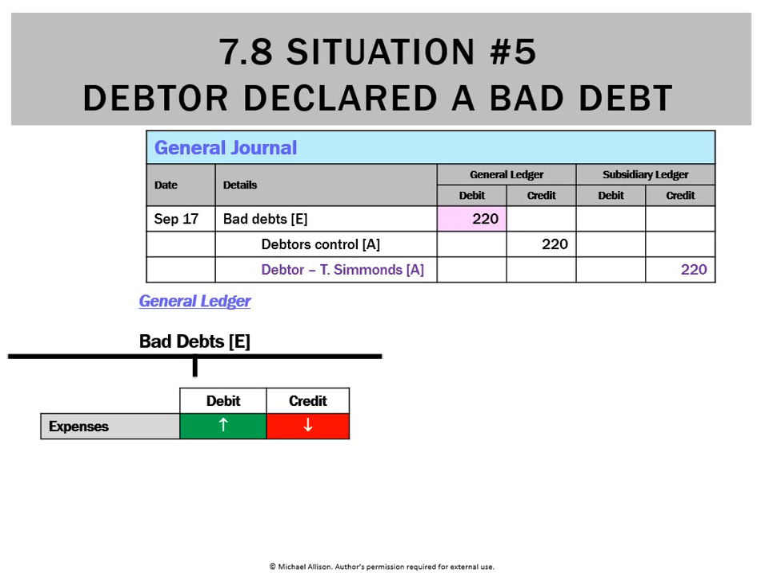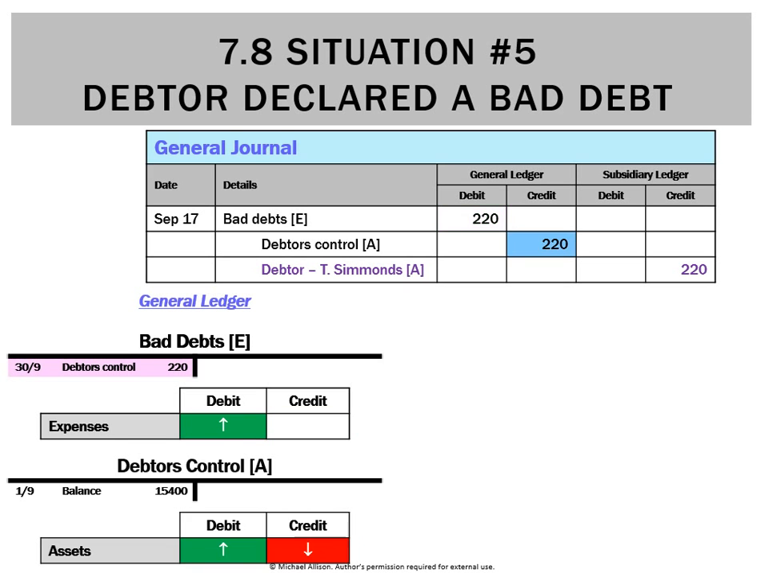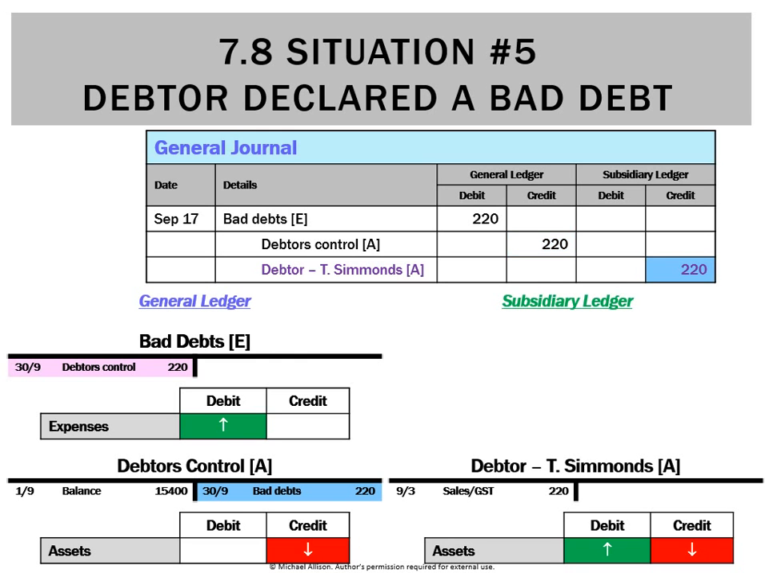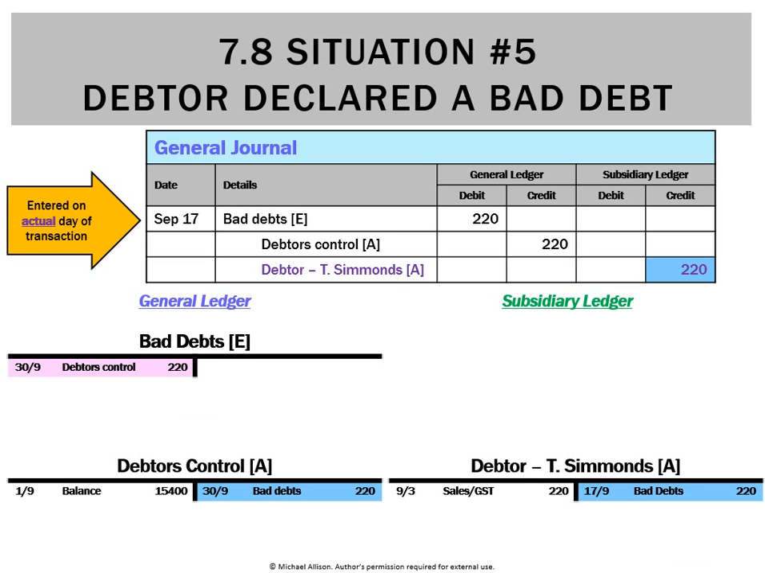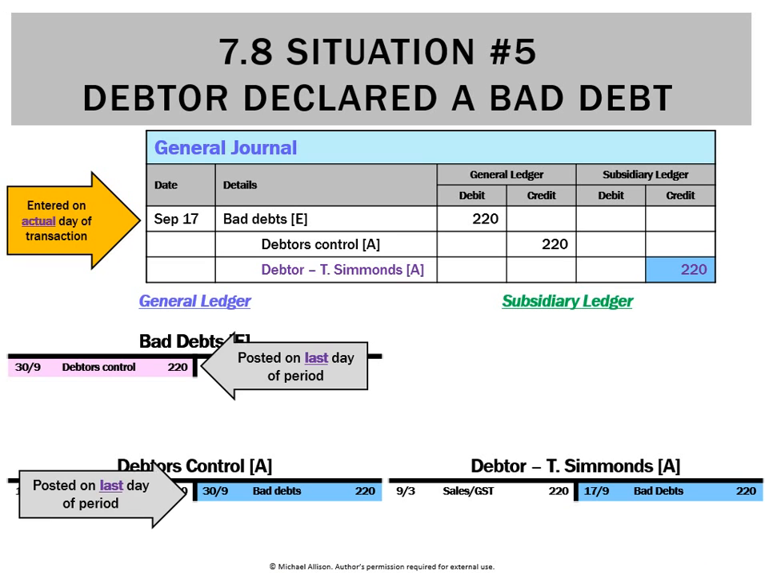So in the general ledger, we've got a debit to bad debts, which is going to be an expense going up. We've got an asset going down called debtors control. So when assets go down, that's a credit. So debtors are going to go down because we're writing off this debt. And lastly, we'll need to go to the subsidiary ledger and make a credit into T. Simmons' ledger like so. Entered on the actual day of the transaction in the general journal. The last day of the period in the general ledger and subsidiary ledger is always the actual day.